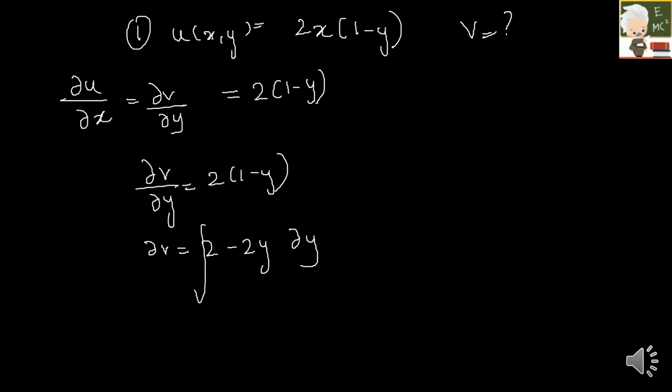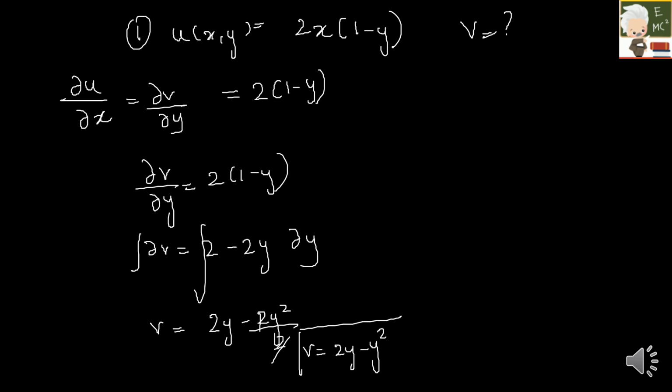So I have to integrate this. If I integrate ∂v, it will be v is equal to 2y minus 2y square by 2. So these two will get cancelled. So finally here my v will be equal to 2y minus y square. So this is my first term.